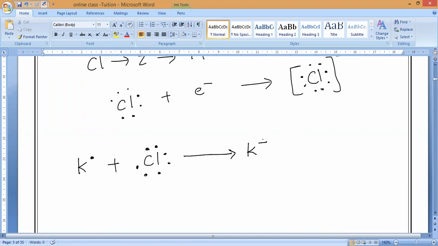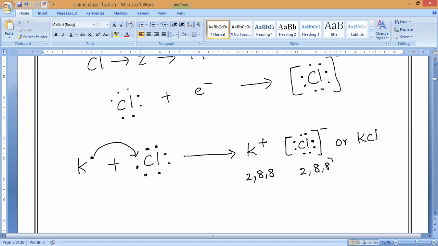K+, by donating, correct? So this electron will be donated to here. So what will come, Ray? K+ and Cl with 8 dots in brackets with a minus sign. Tarani, understand? Yes. We can write KCl. That's correct. So now what are the electron configurations here? 2, 8, 8. And this one is also 2, 8, 8. So both acquire the nearest inert gas electronic configuration. Understand? So what should we call this one? Potassium chloride.